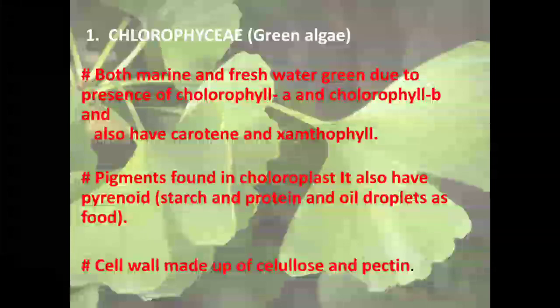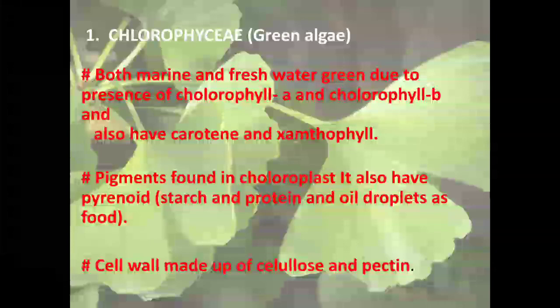These are basically the pigments found in Chlorophyceae, or green algae. The chloroplast also has some pyrenoids, meaning they contain starch, proteins and oil drops as food material. So food material is in the form of starch, sometimes protein, and sometimes oil also.